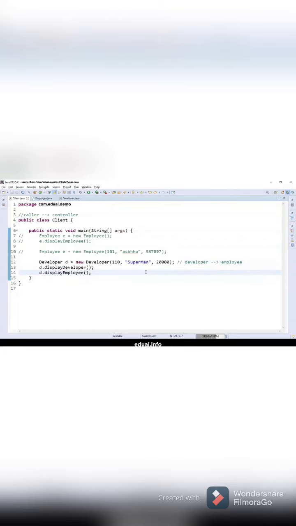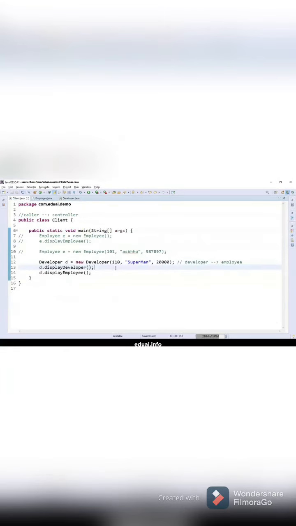So what's happening here? Look at the flow. When I say new developer, from here the developer class constructor gets invoked. It will jump to here. So these values, 1110, Superman and 20K, will be copied here. And from here, as I'm saying, super ID, name and salary, these 3 variables will be taken and copied to the employee. So those values will come here. So this super will make a jump to the employee class constructor. So that will come here.